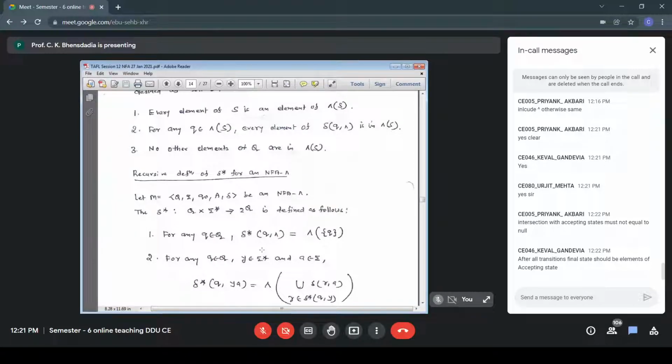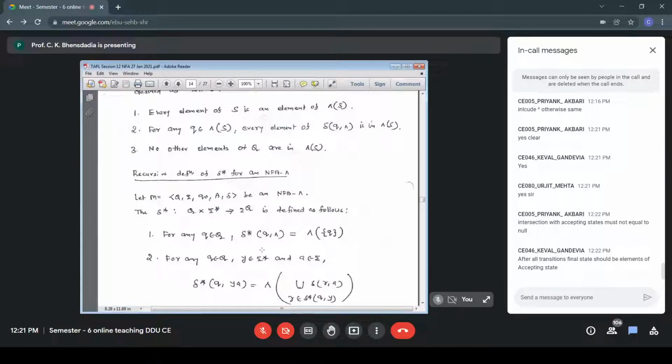And we are talking about acceptance of X, which is a string. So it is not a single symbol. X is a string, so we don't say delta. What do we say? When multiple steps are there, it is delta star. Is it delta Q0X or something else?